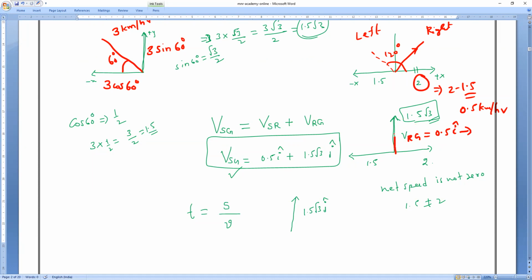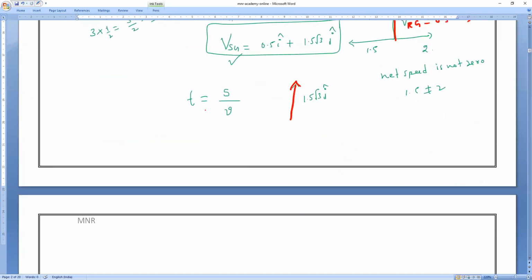And what is the velocity of the swimmer? Vertical direction. Velocity of the swimmer with respect to river is 1.5 root 3 j cap. Please change it, this will come here. Please modify it: velocity of a river with respect to ground plus velocity of a swimmer with respect to river. So now it will be perfect. Everybody clear? If I make a mistake, please kindly modify it.